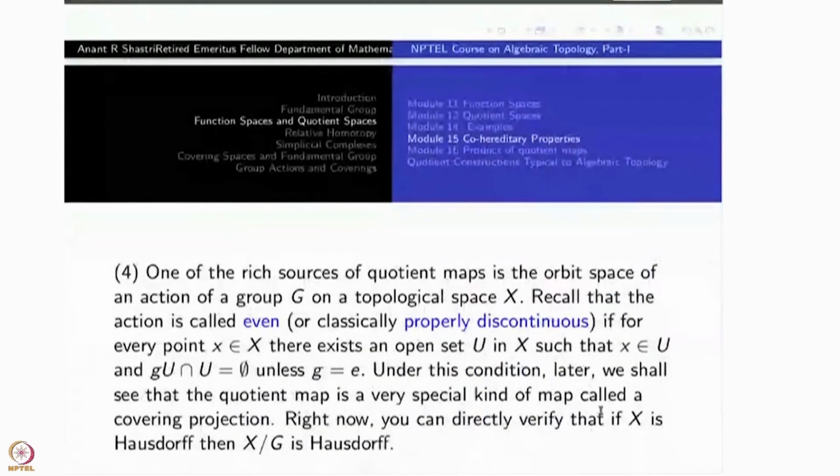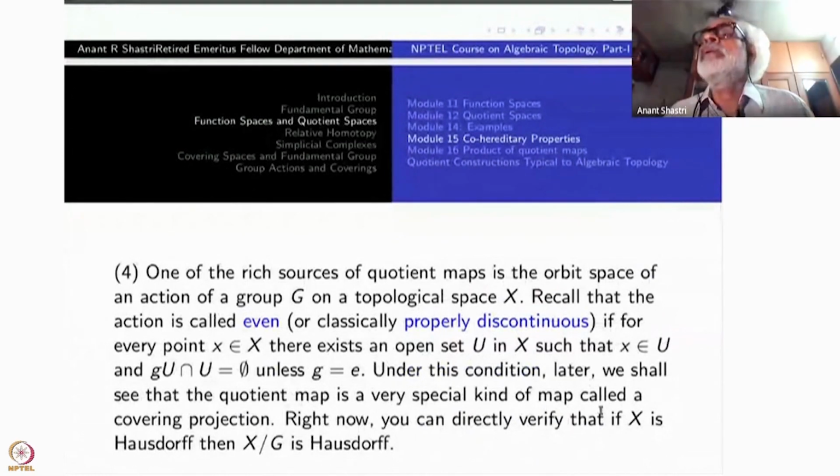As I told you, why we studied the group actions: they give you a large number of quotient spaces. Now you recall that you had an even action. What is the even action? Which was stronger than fixed point free action.